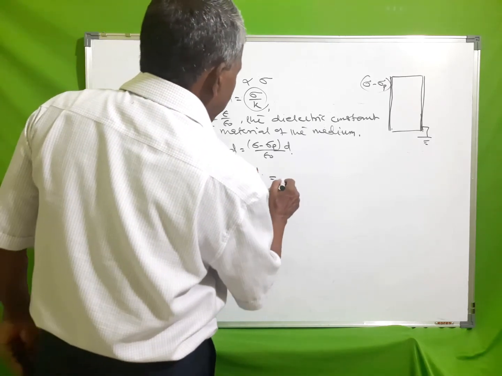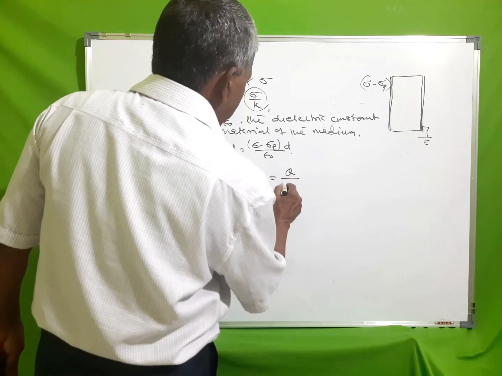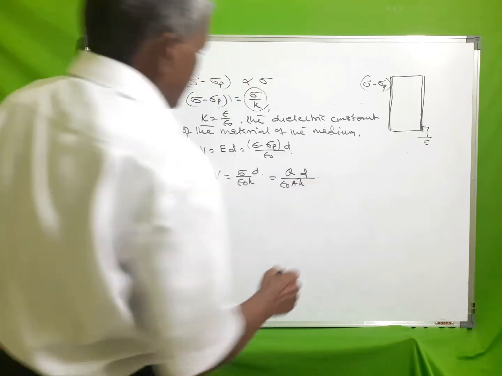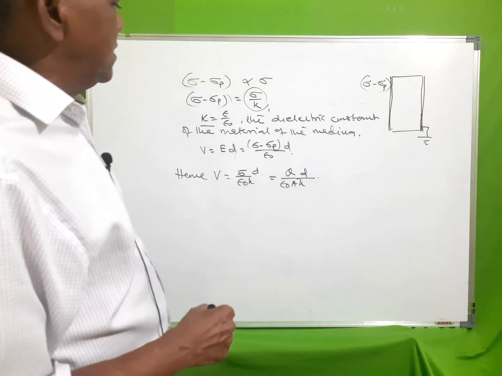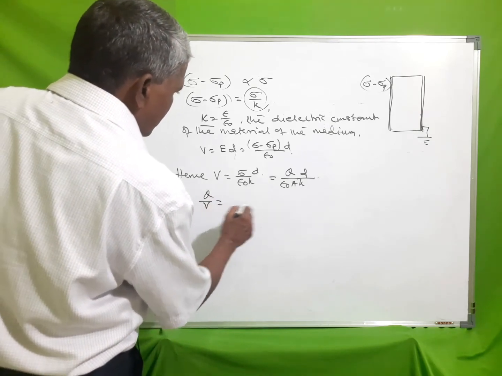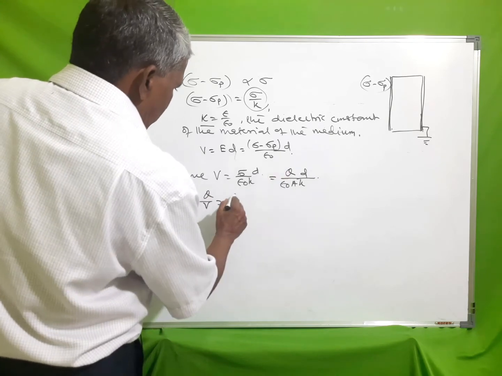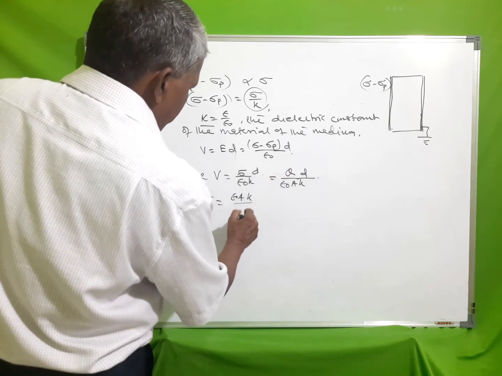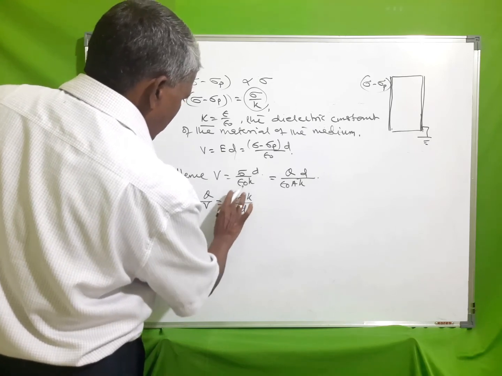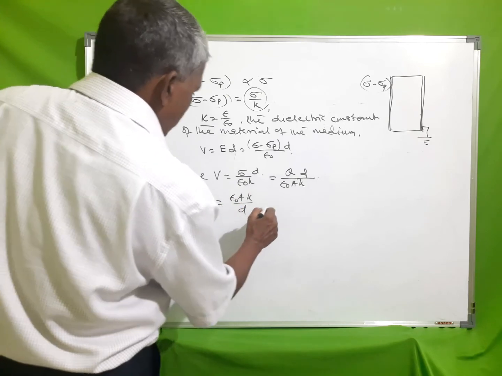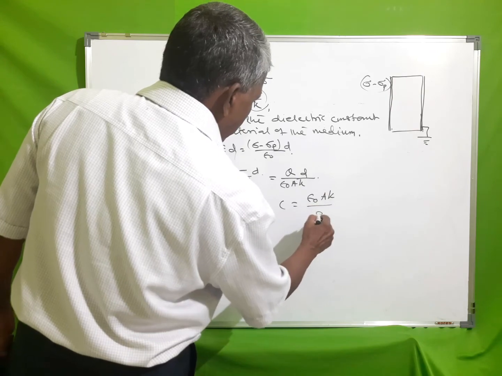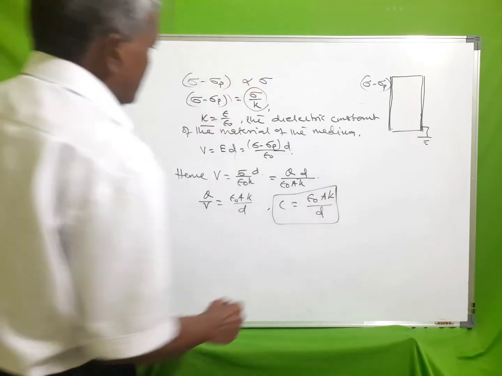And this sigma is q by epsilon 0 A k D, since sigma is q by A, or q by V is equal to epsilon 0 A k by D, or C is equal to epsilon 0 A k by D.